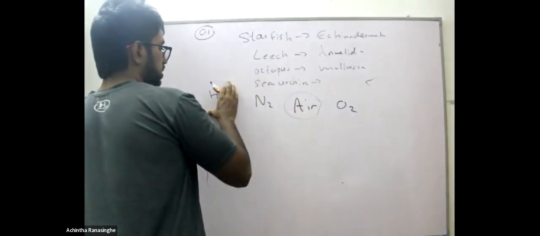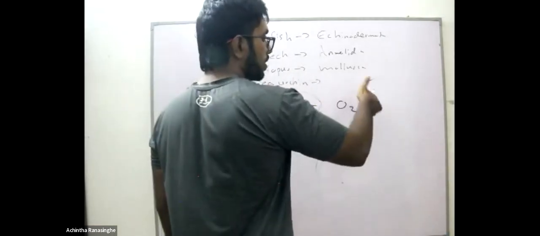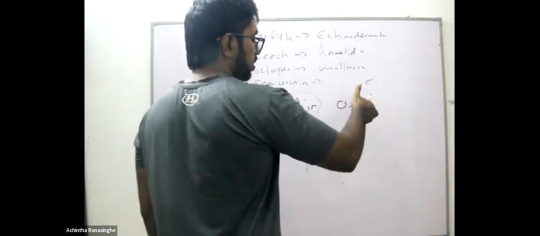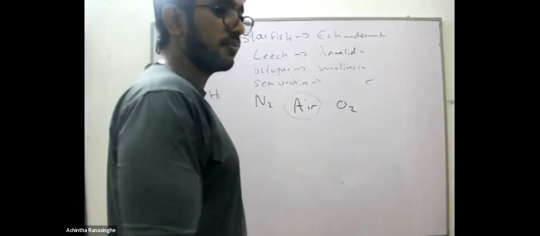Hydrogen density is less than normal air, but oxygen density is similar to normal air, and nitrogen is slightly below, the same as normal air density.